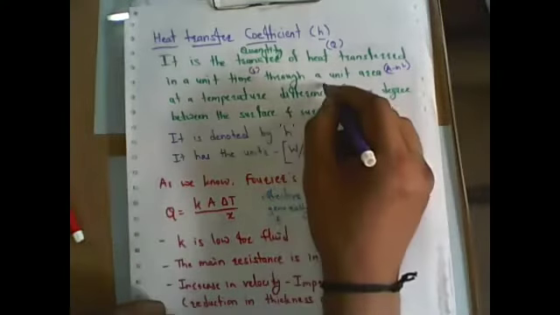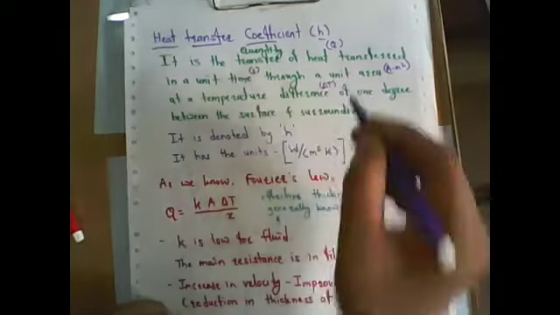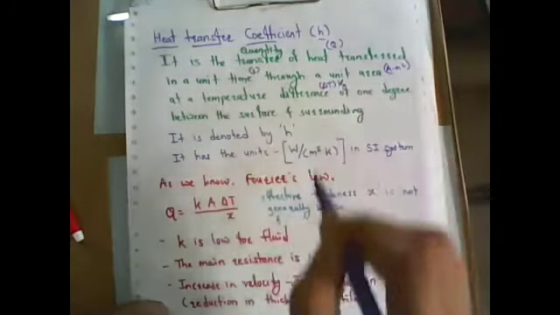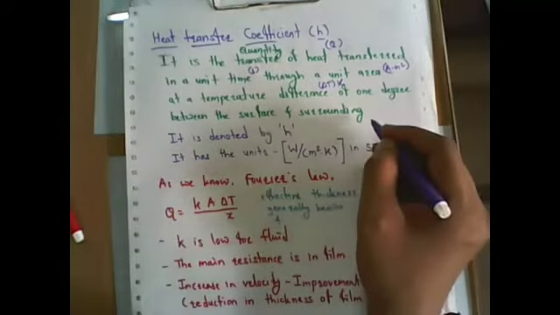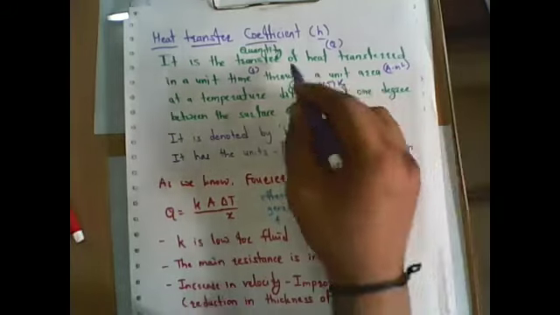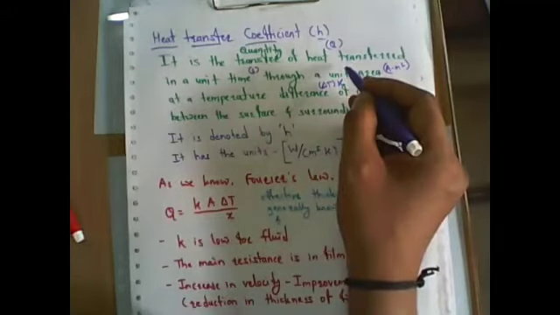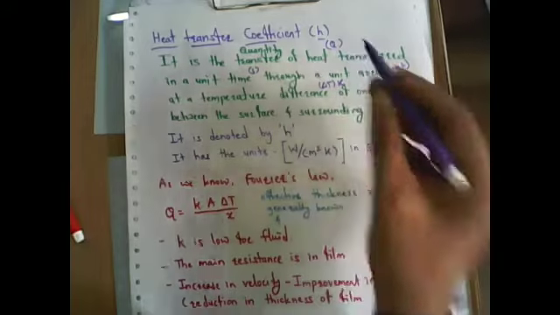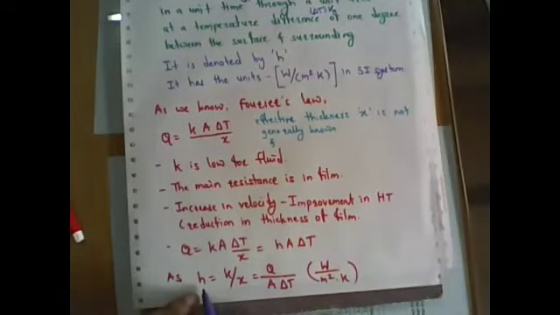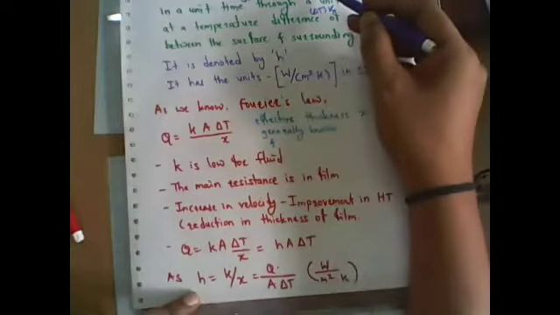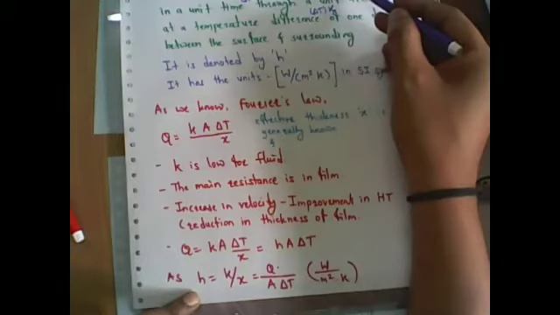At a temperature difference, delta T in terms of Kelvin, for 1 degree between the surface and surrounding, what is the heat transfer? That is the quantity of heat transfer, Q. So please observe this. This H is defined mathematically, this Q. As per this definition, it is the quantity of heat transfer.